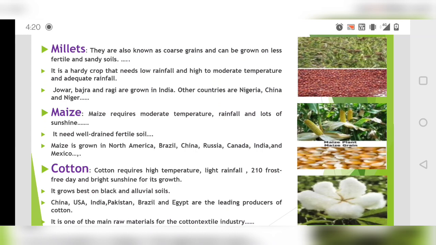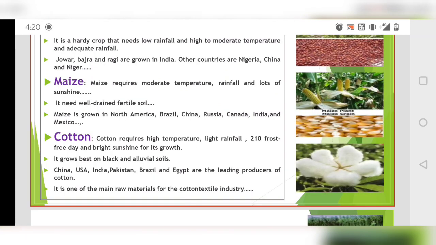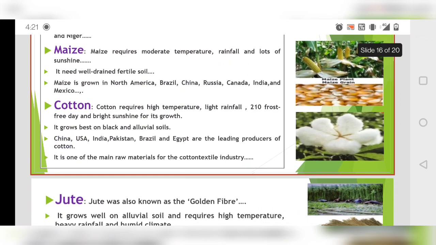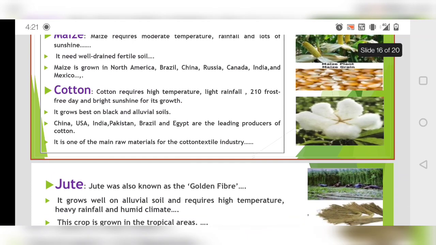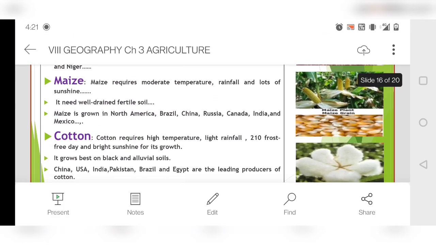Next is maize. Maize is like corn. You see, in Hindi it is known as bhutta. So maize is grown in very moderate temperature, moderate rainfall, and a lot of sunshine. So you can say this is also grown in winter time. It needs well drained fertile soil, and maize is grown in North America, Brazil, China, Russia, Canada, India, and Mexico. Okay, maize in India, if you need to know, it's in Karnataka.